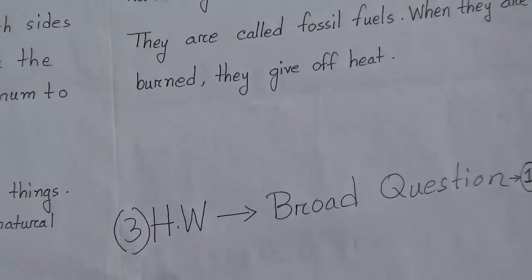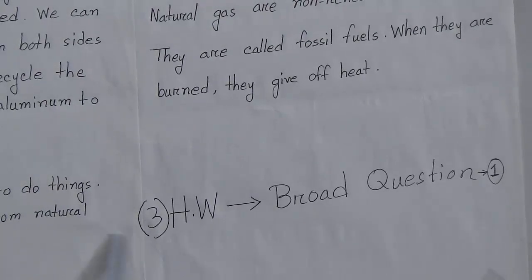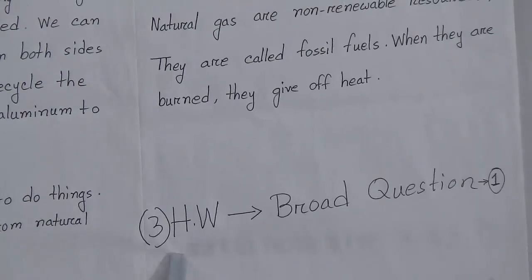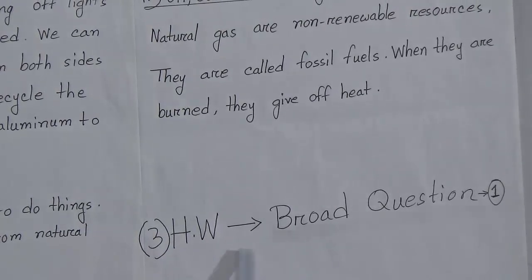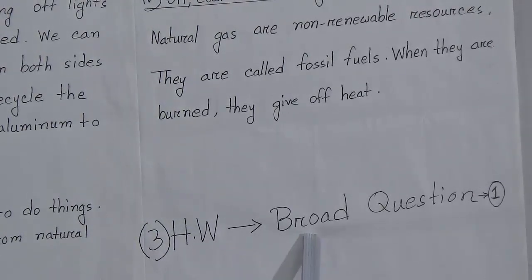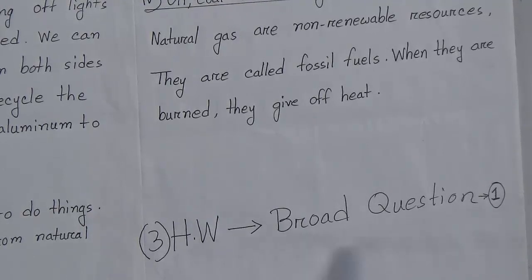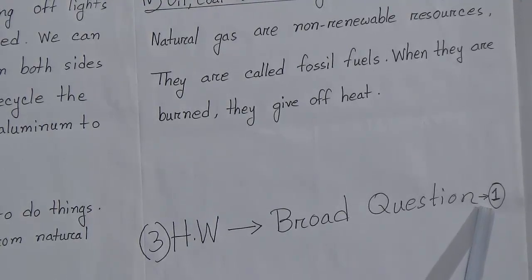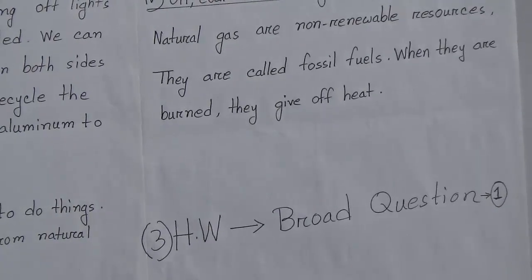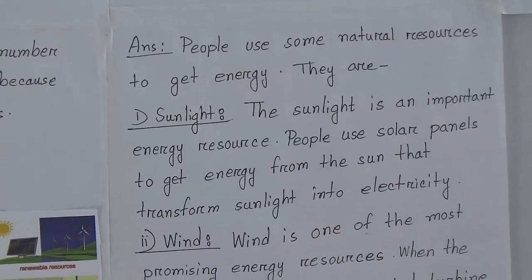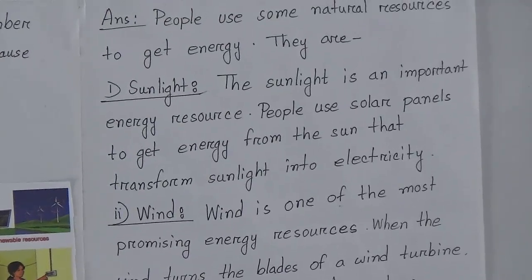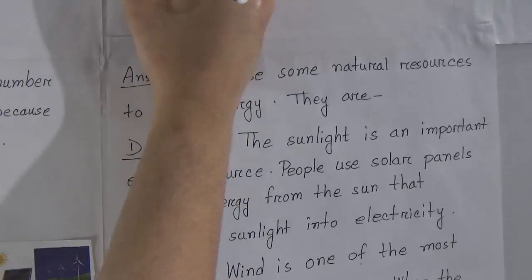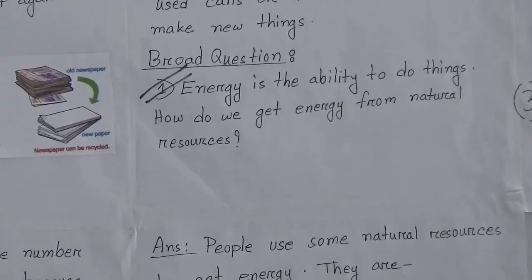Dear students, you have to do some SW. Your SW is number 3, that means the third SW, and your SW will be broad question 1. That means you have to do this broad question from this chapter. This broad question.